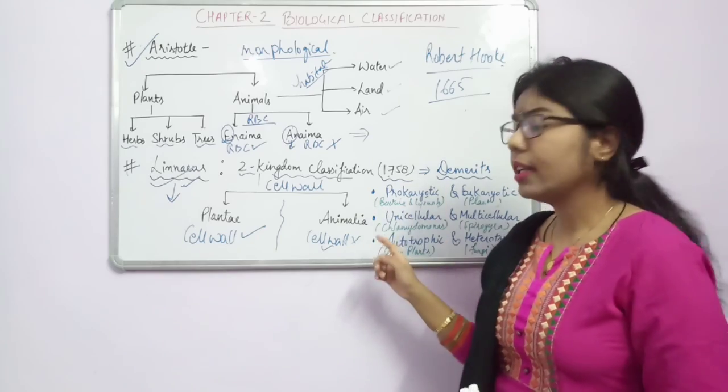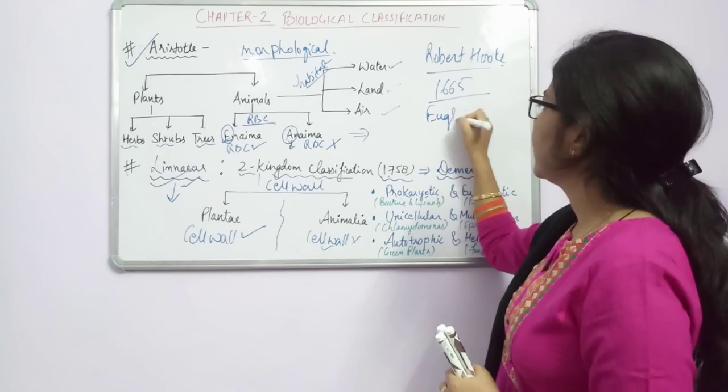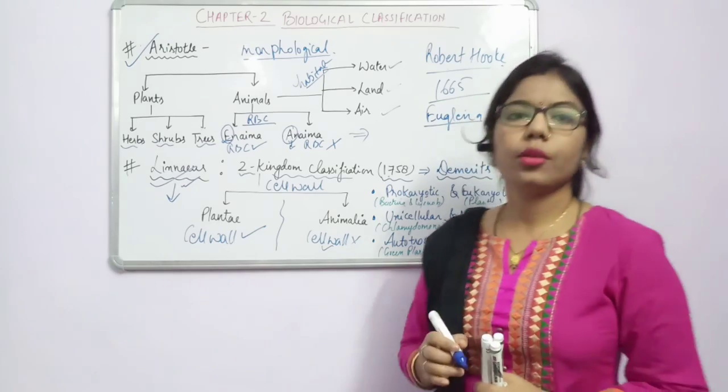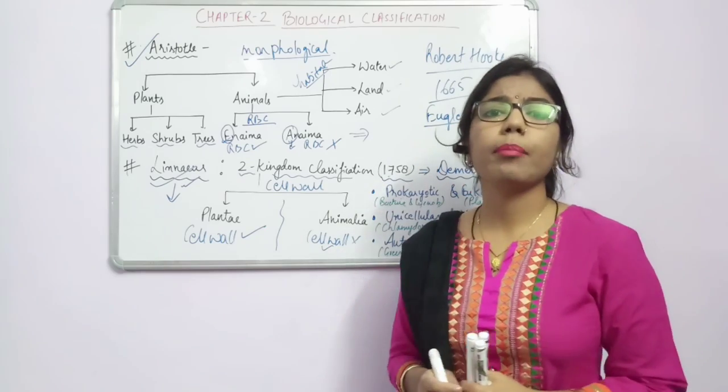Another important example is Euglena. If you see the characteristics of Euglena, you know it's a unicellular organism. This Euglena acts as a what? Mixotrophic.